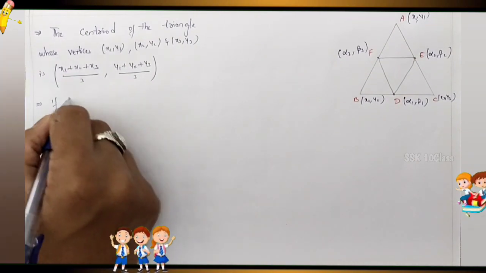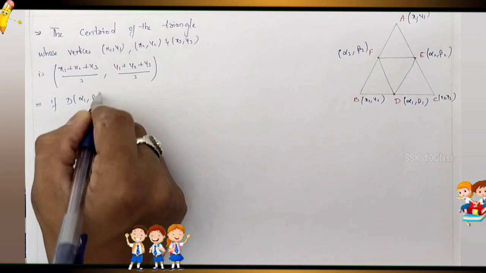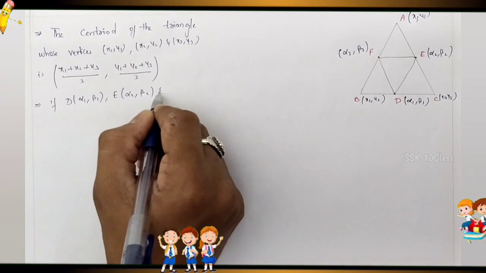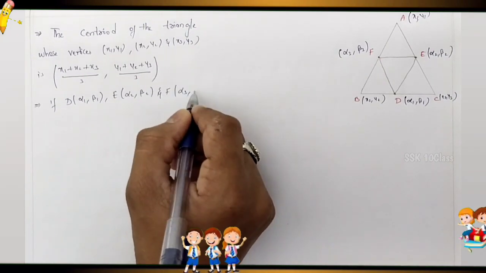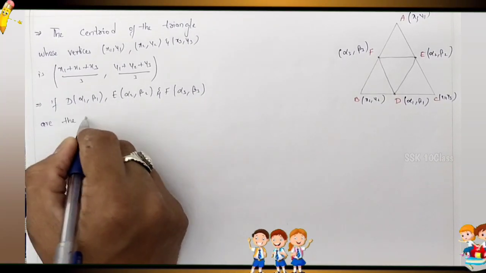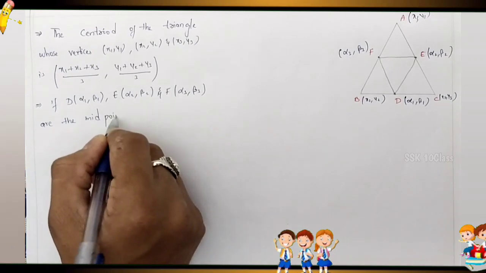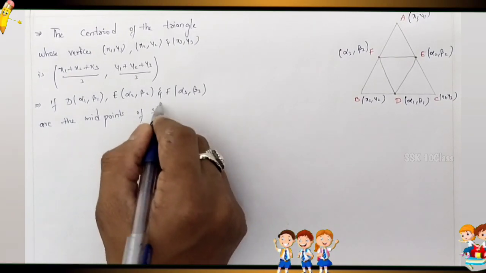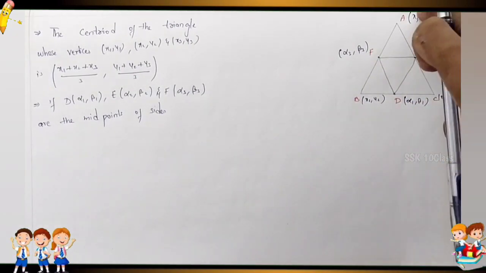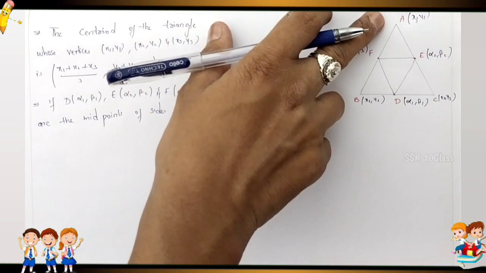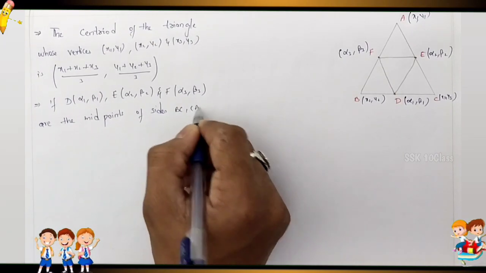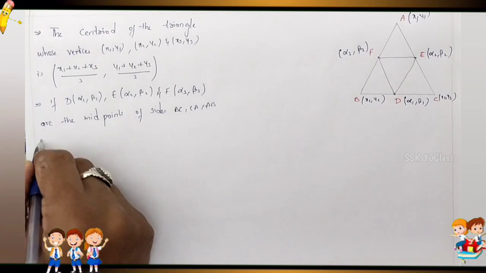Now, if D of alpha 1 comma beta 1, next E point alpha 2 comma beta 2, and F value alpha 3 comma beta 3 are the midpoints of the sides. See, D is the midpoint of BC. Next, E is the midpoint of AC. Next, F is the midpoint of AB. Okay, the midpoints of BC, next CA and AB respectively.